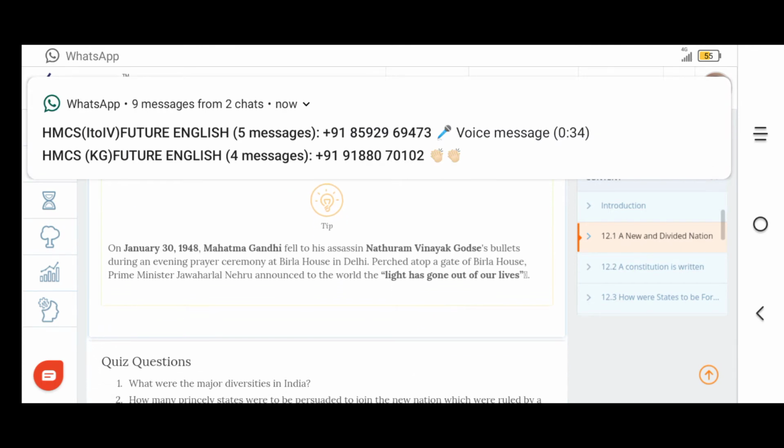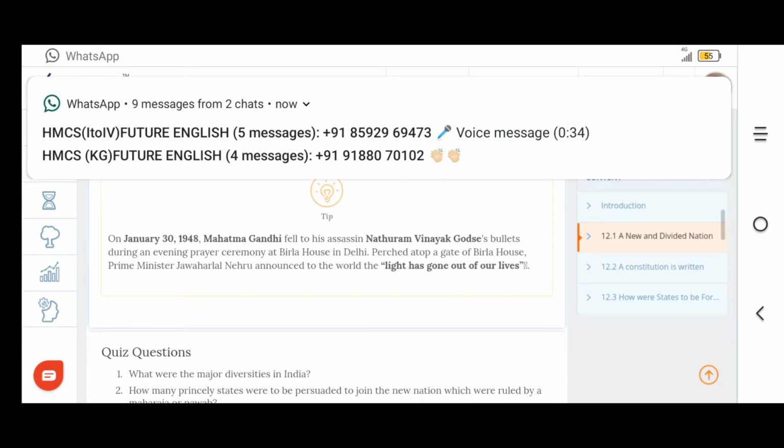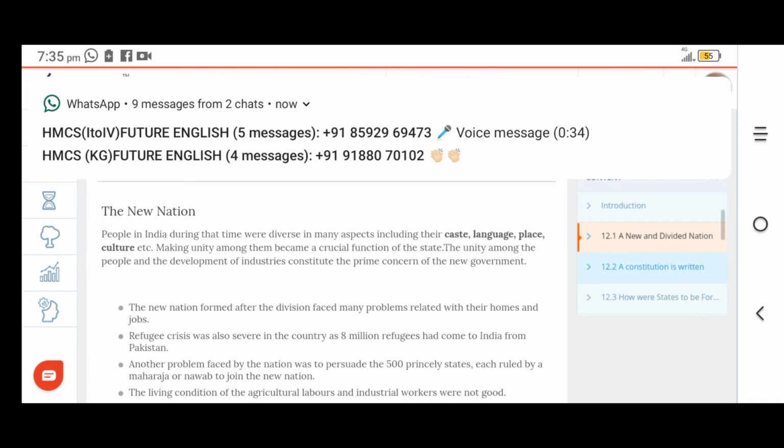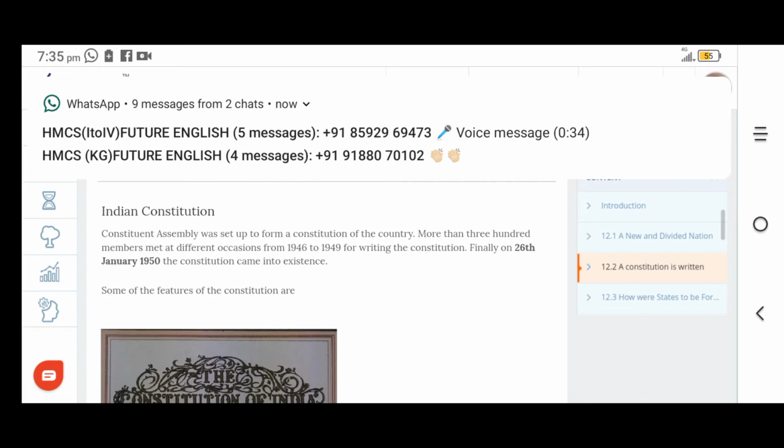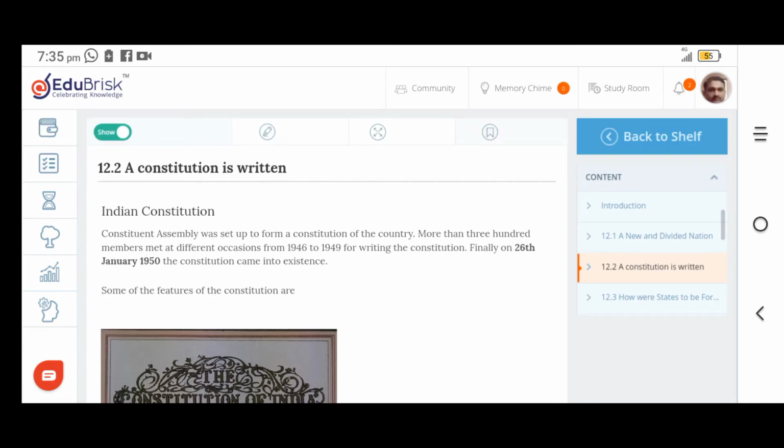So I hope that you understood this much. Next we want to know about the constitution. Another problem that we are facing is that we don't have a constitution. We need a written constitution. A Constituent Assembly was set up in the form of a constitution of the country.